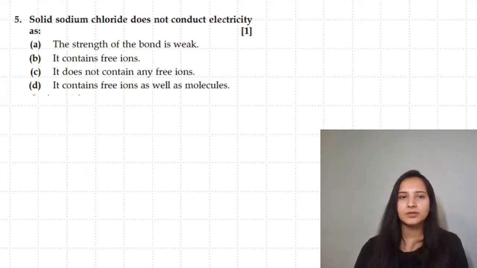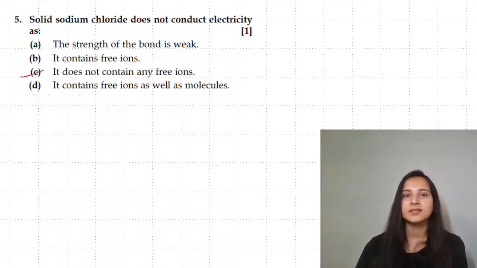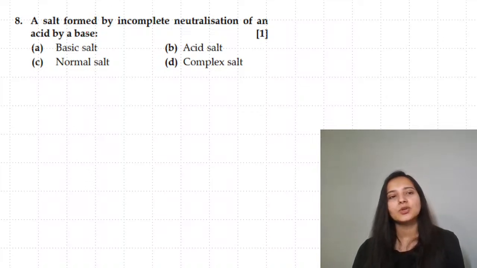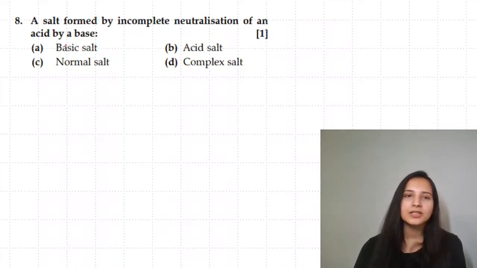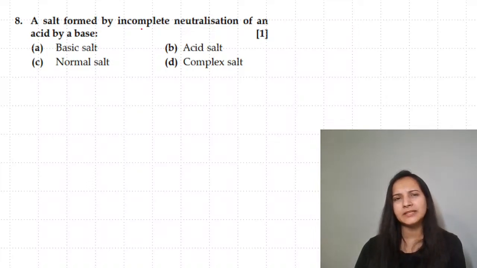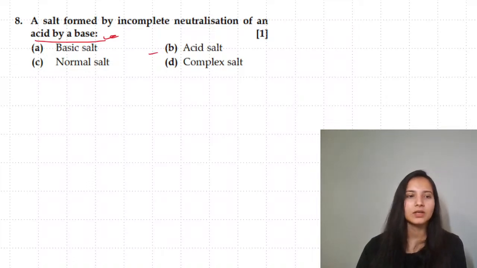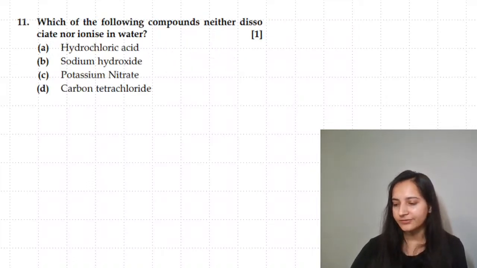Solid sodium chloride does not conduct electricity. Why? I think just the last question which we were discussing, that is because it does not contain free ions. Ions are there, but they're not free. Next is the salt formed by incomplete neutralization of acid and base. A normal salt has complete neutralization. Incomplete neutralization of acid by a base, so that's going to be acid salt, because acid's ion has been left over there.